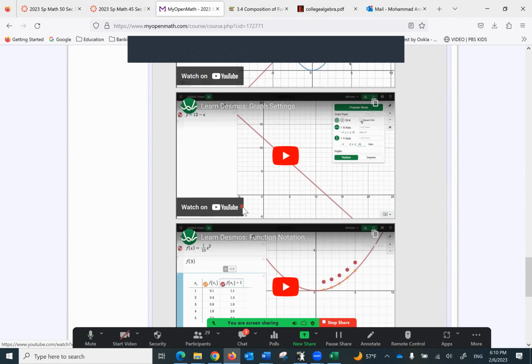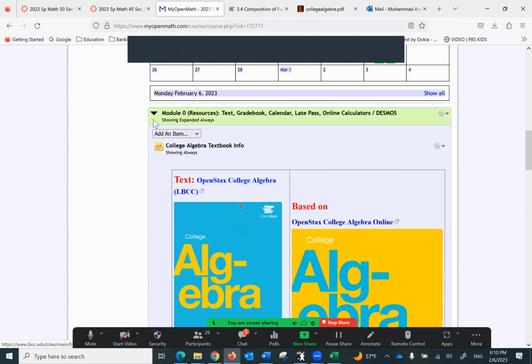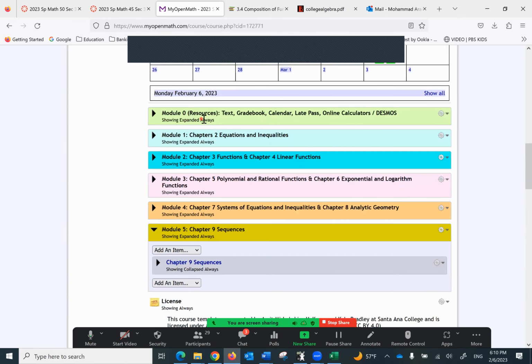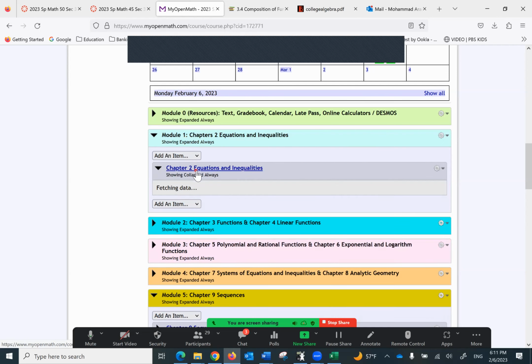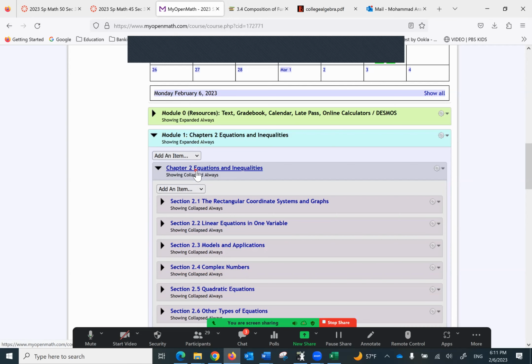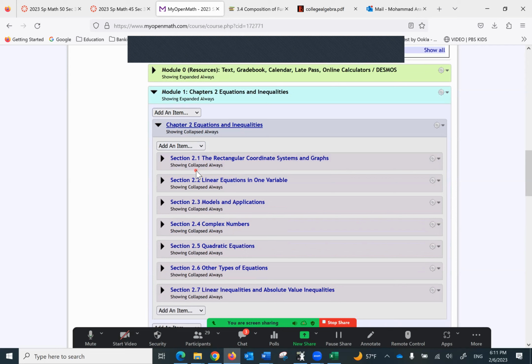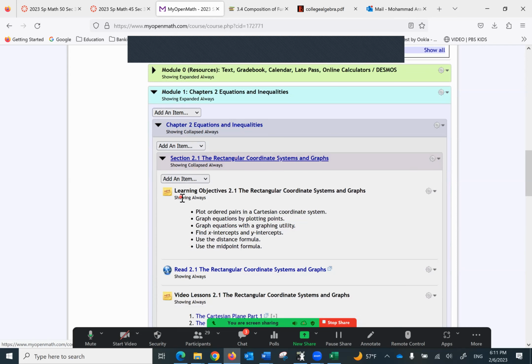So that's module 0. I'm going to close up module 0, and again, you see the list here. For now, the only thing you want to be concerned with is module 1, because the first exam is based on module 1. So when you click on module 1, it covers only chapter 2. And so there are several sections. Just go with the first one and never mind the rest.